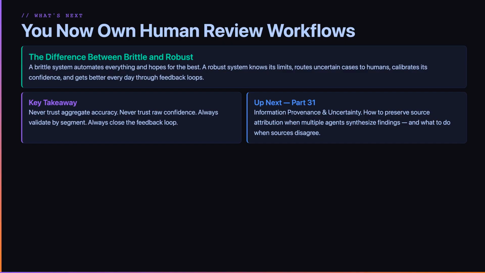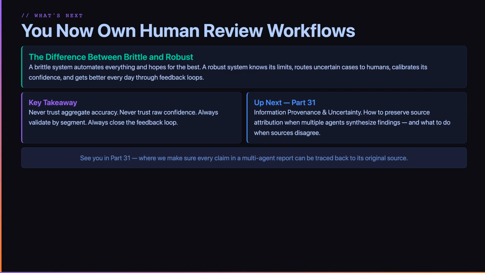Up next in Part 31, Information Provenance and Uncertainty. We will cover how to preserve source attribution when multiple agents synthesize findings, and what to do when sources disagree.